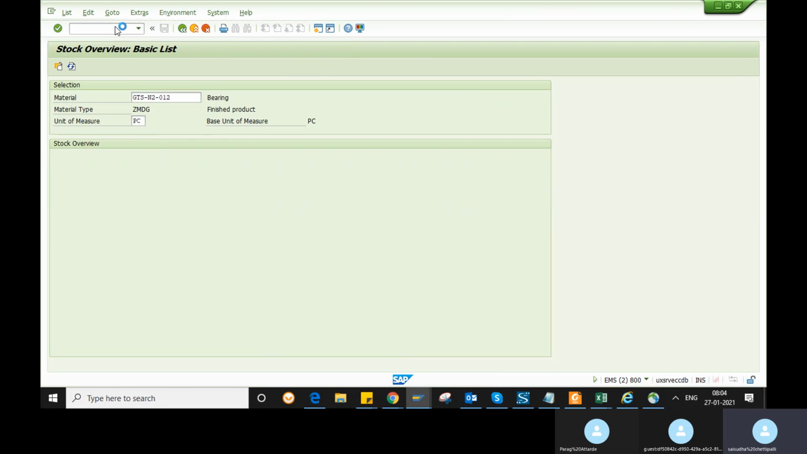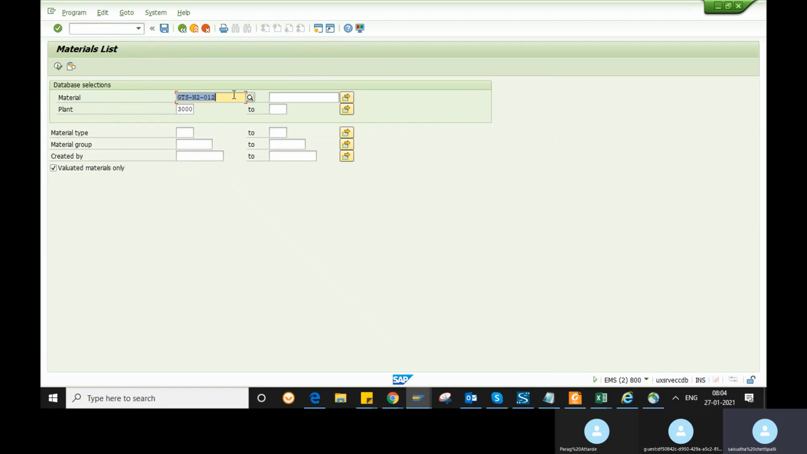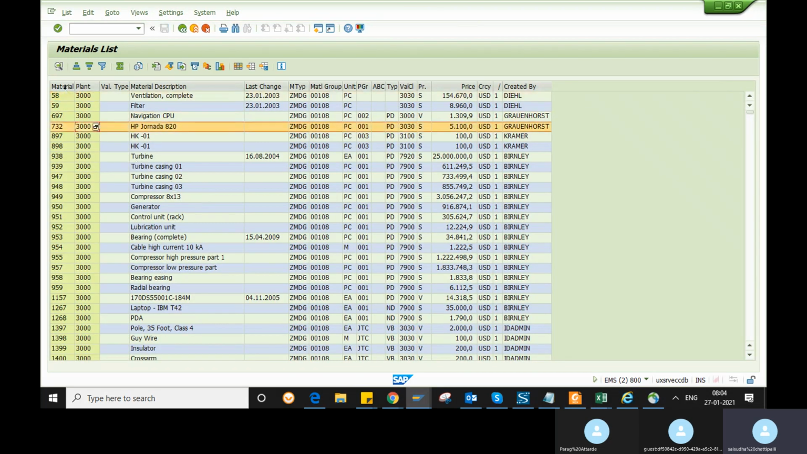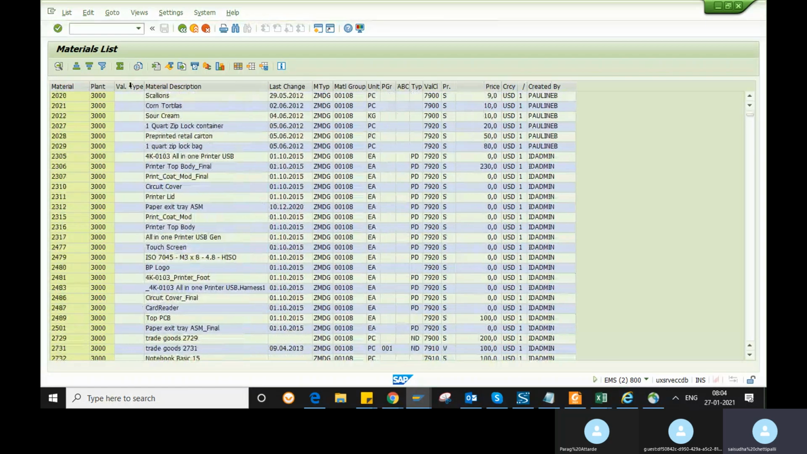And the next transaction is MM60. With MM60, you can see the material list. Give the plant 3000 and just execute this MM60. You'll get the materials list of this plant. Whatever materials you have in this plant, you can have the list of the materials here.